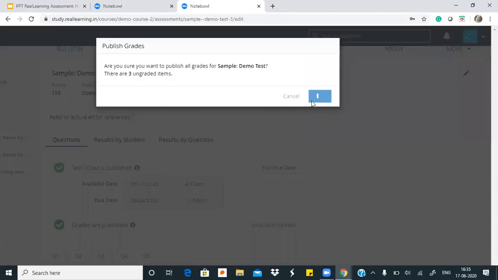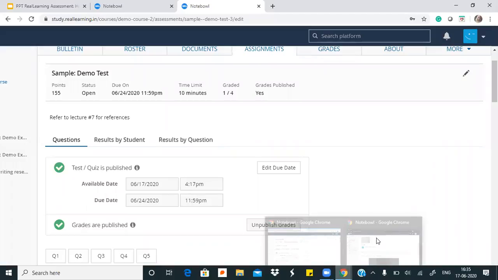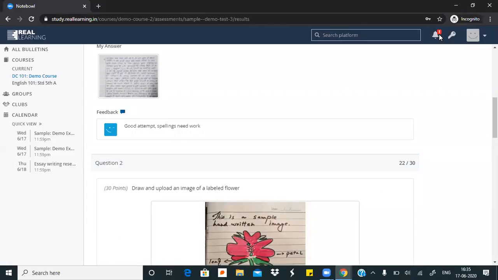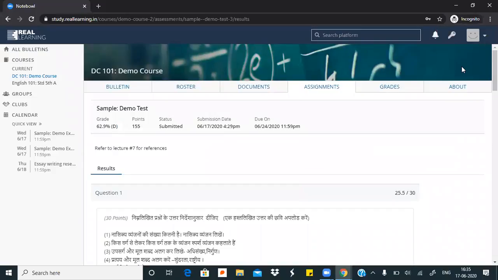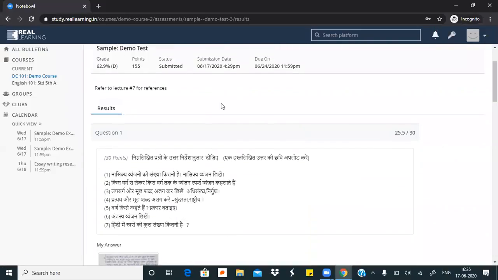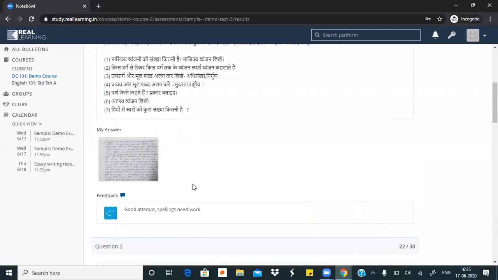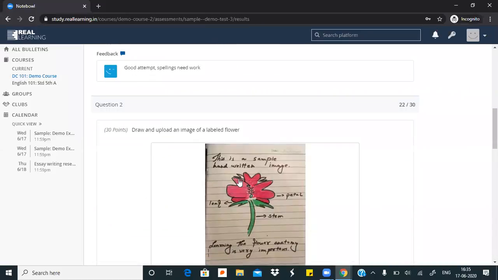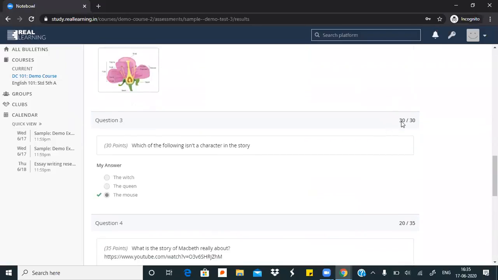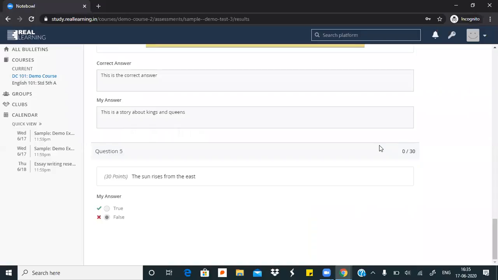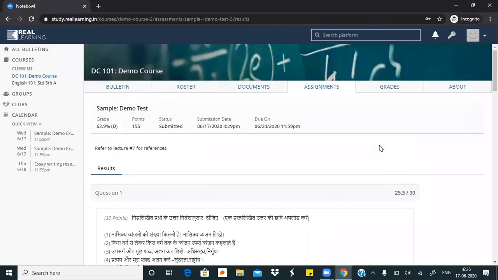And if we come to Rohit's dashboard, we will be able to see the feedback and the marks he has received by the teacher. He gets a notification again. Quickly, he has gotten a notification. And now in each question, he can see his marks. He can also see his feedback. So this is the feedback he has gotten. So in this way Rohit will go through all of his questions. He will see his feedback and also his marks. So these are things that teachers use to give marks to students, feedback as well, and this is how students get to see their feedback.